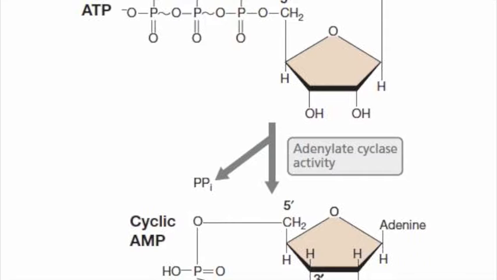Cyclic AMP is an important molecule in metabolic control, and it's often called a regulatory nucleotide because it's made from a nucleic acid precursor. It's synthesized from ATP by an enzyme called adenylate cyclase, and the synthesis of cyclic AMP is inhibited by the presence of glucose, and the presence of glucose stimulates cyclic AMP to get shot out of the cell.